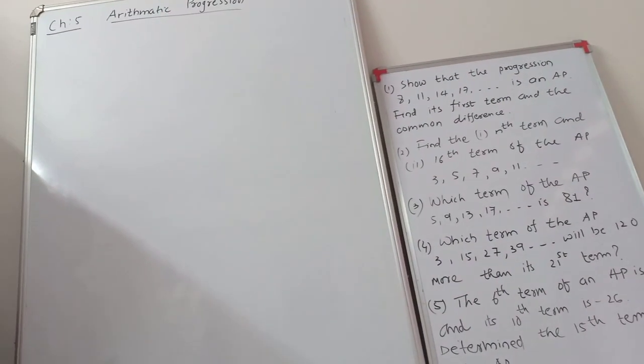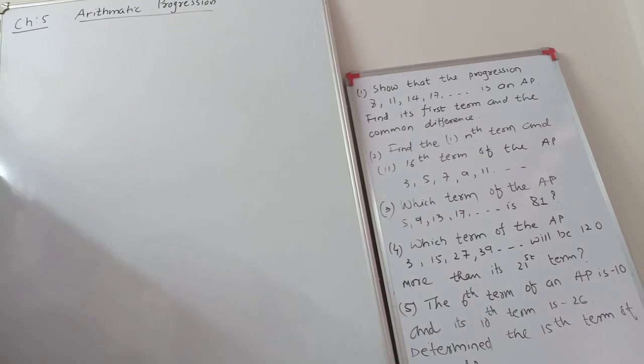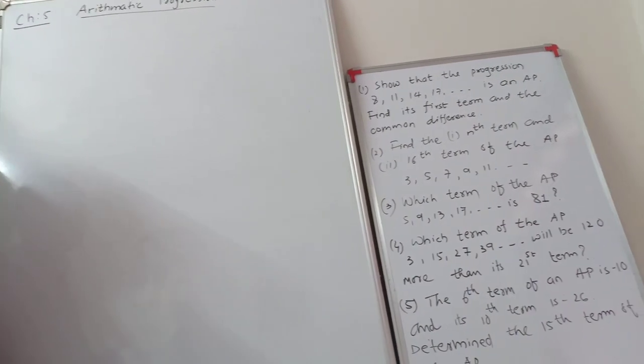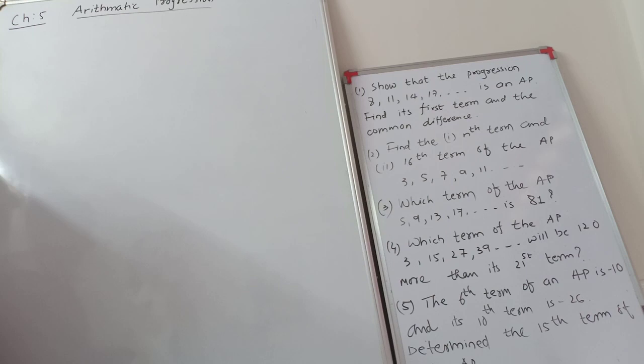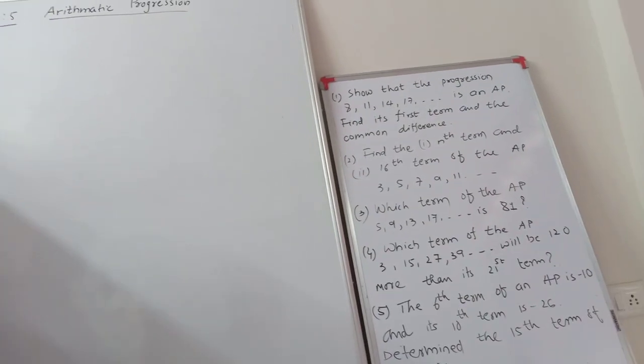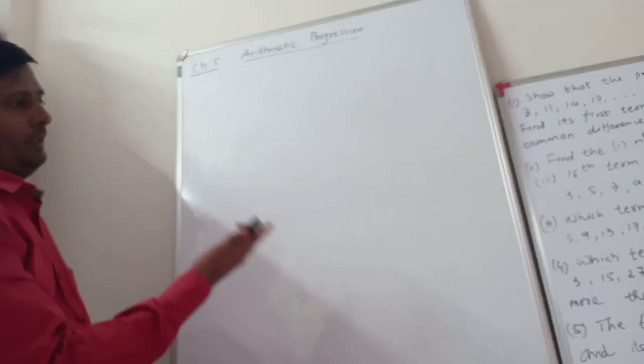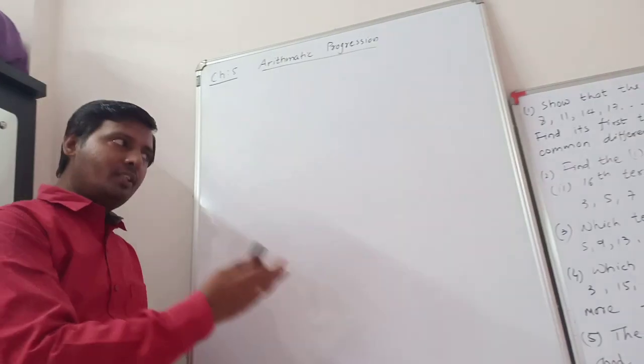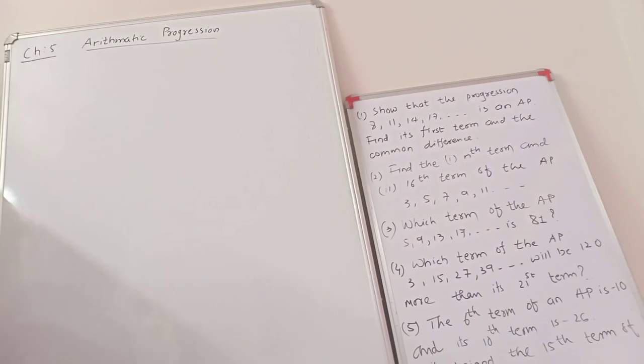Now question number 3. Which term of the AP 5, 9, 13, 17 is 81? Clear? So we are told that the nth term is 81, and we have to find which term it is, meaning we have to find n. So first of all,